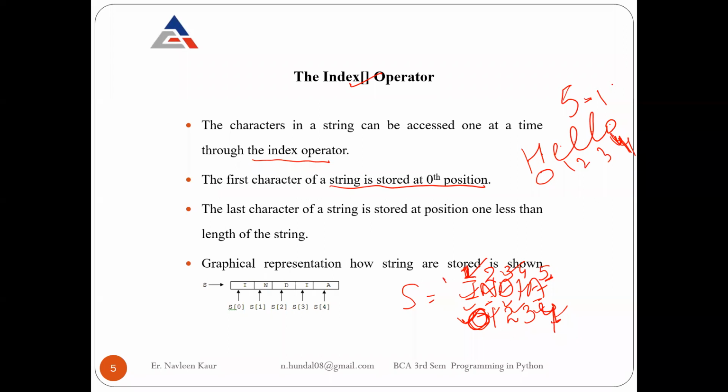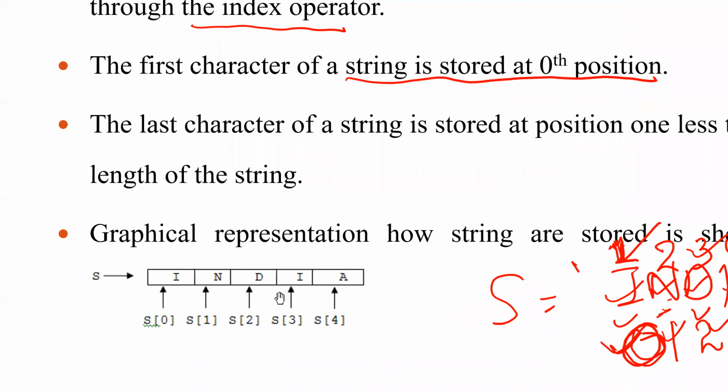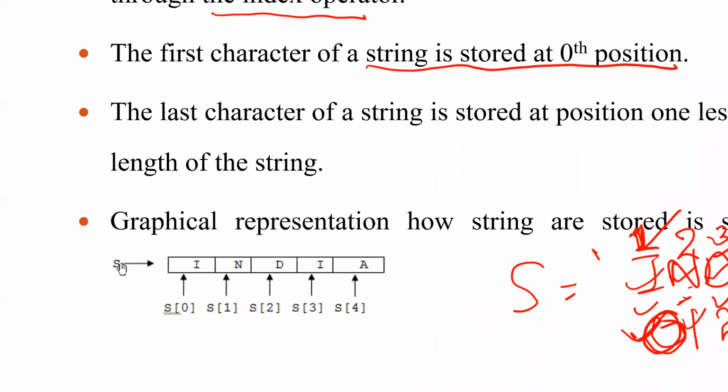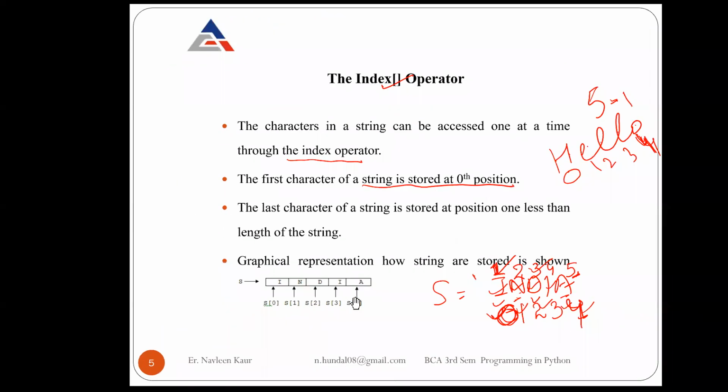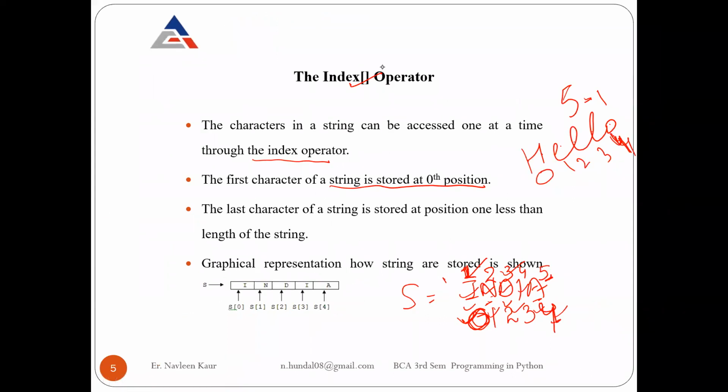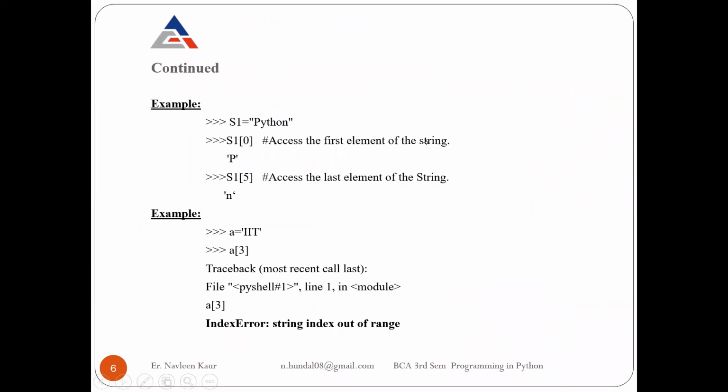This is written here. So this is the graphical representation of how strings are stored. S is a string's name, and the string is India, suppose. So I is at which position? S0. String's 0th position. N is at string's first position. D is at string's second position. I is at string's third position, and A is at string's fourth position. So this is how you refer to each element of your string.